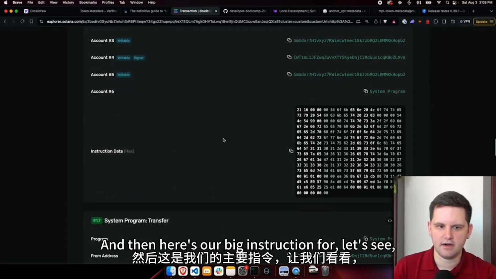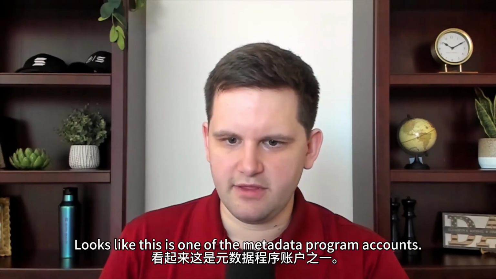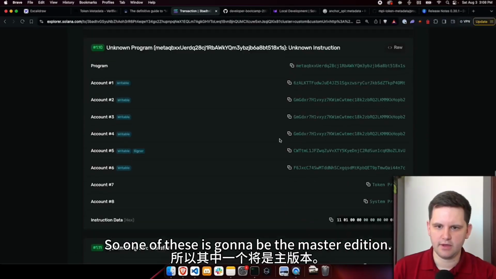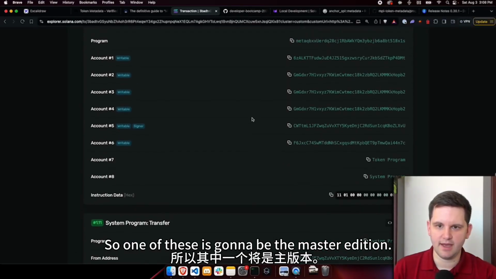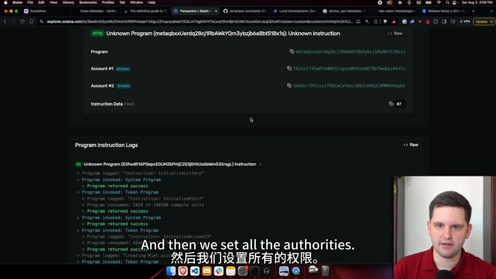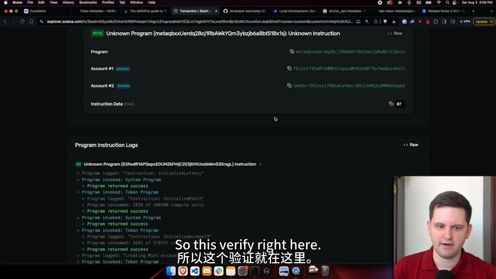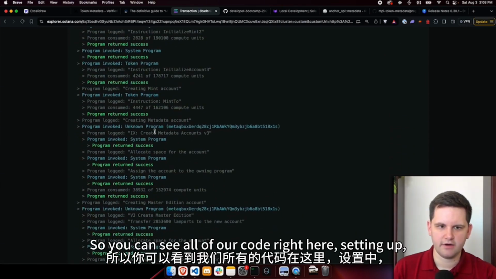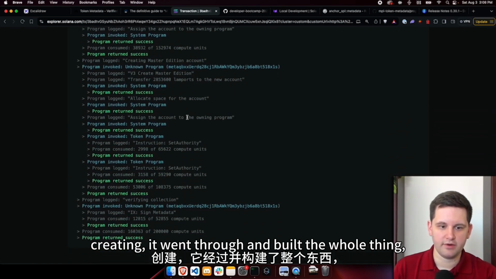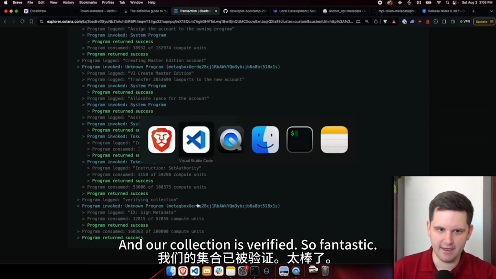And then here's our big instruction, looks like this is one of the metadata program accounts. And then here's another one. So one of these is going to be the master edition. One of them is going to be the metadata account. And then we set all the authorities. And then this final one is the verify. So you can see all of our code right here, setting up, creating. It went through and built the whole thing, signed the verify, and our collection is verified.